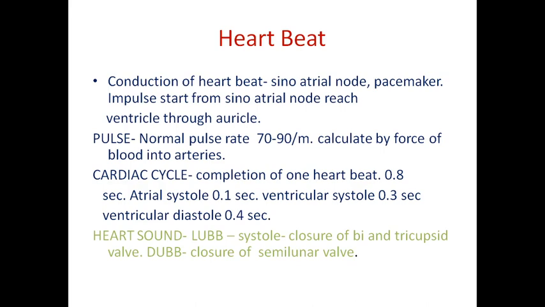Next one is called the heartbeat. There are two types of functions that occur in the heartbeat. One is called contraction, and the other is called relaxation. Contraction means the heart shrinks and its size decreases. The other one is called relaxation. Relaxation means the heart relaxes and comes back to its normal size, not a bigger size, just the normal size.